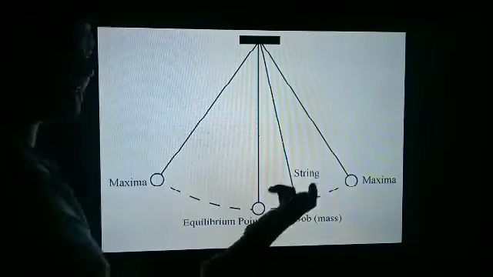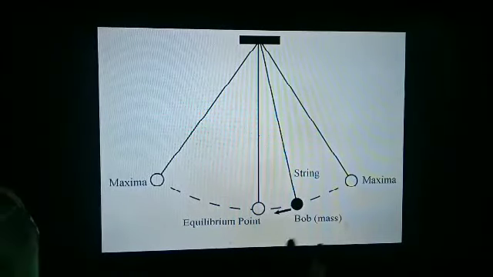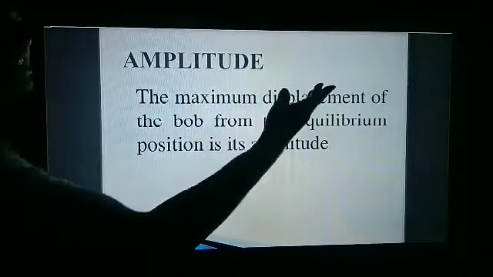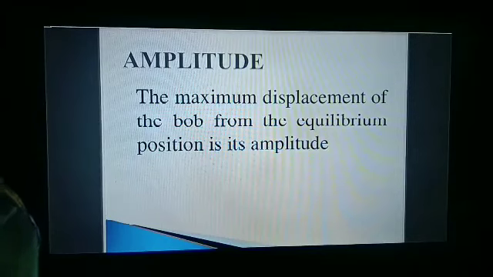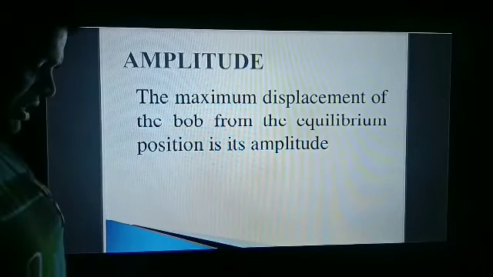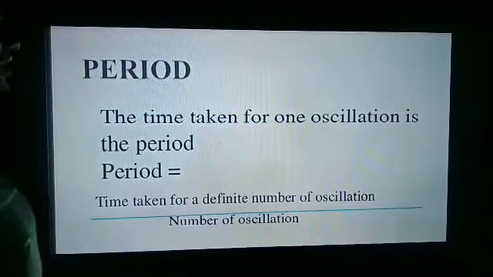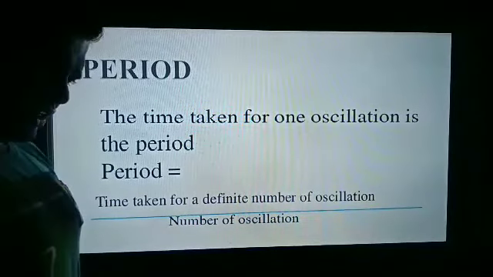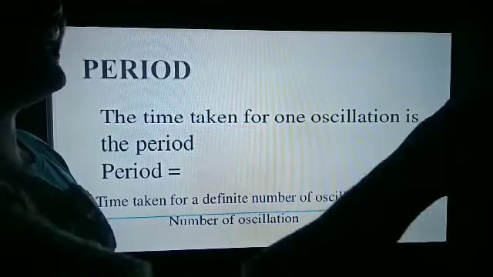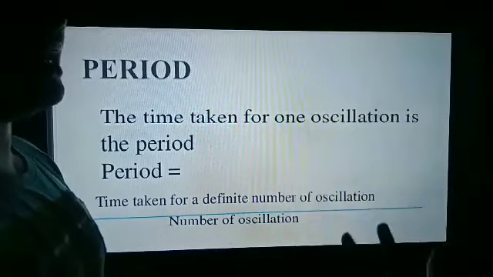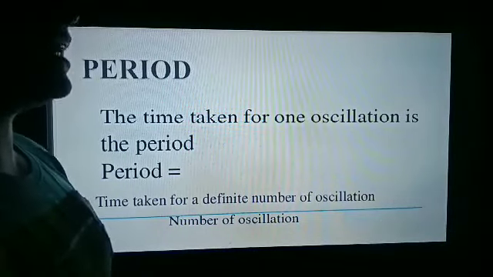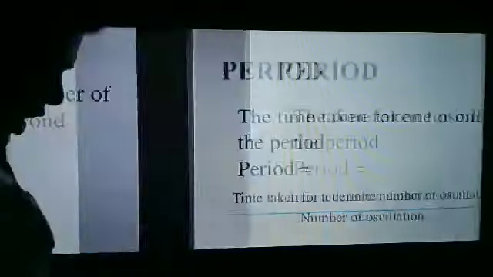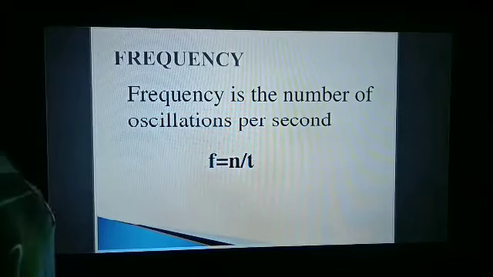The maximum displacement from the mean position is called amplitude. This is another important definition for this topic. What is amplitude? The maximum displacement from the mean position is known as amplitude. Next is period or time period. The time taken to complete one oscillation is called time period. Or you may say, suppose that for 10 oscillations the time is 10 seconds, then the time period will be equal to 10 by 10, that is equal to 1 second.